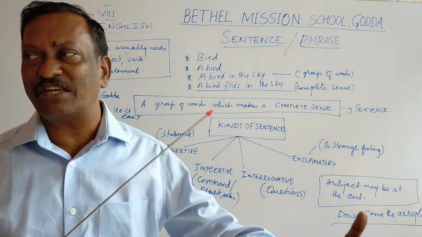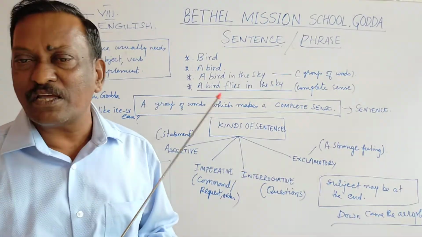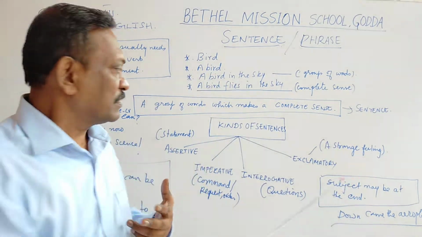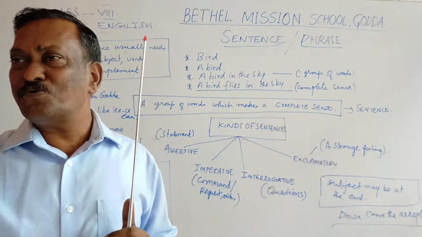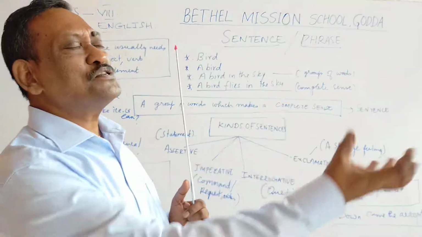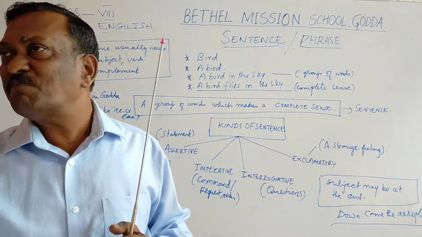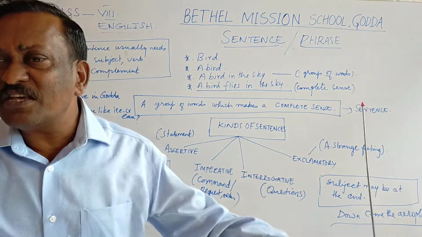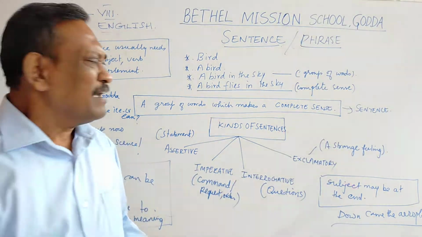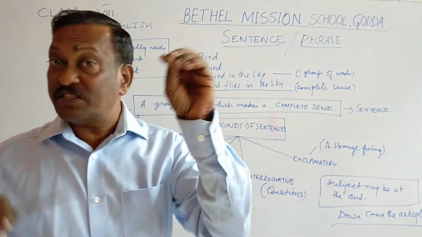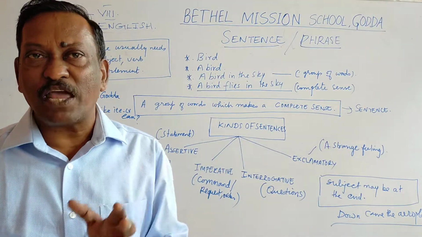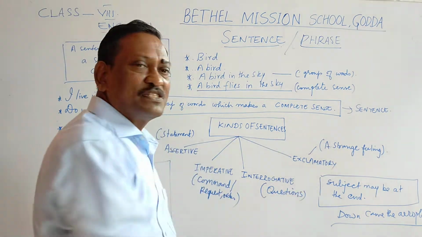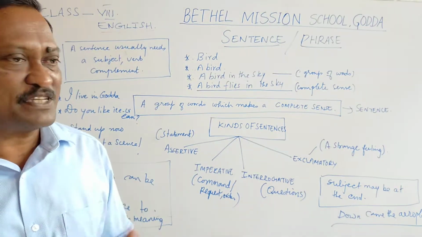I'm getting angry or irritated or disgusted, and I call somebody, how stupid you are. Strange feeling. Wow, that is a beautiful scene. What a beautiful rose. What a picture. What a tall building it is. How pleasant the weather is today. These are sentences with interjections explaining a strange feeling. So any sentence which gives you a strange feeling is an exclamatory sentence.